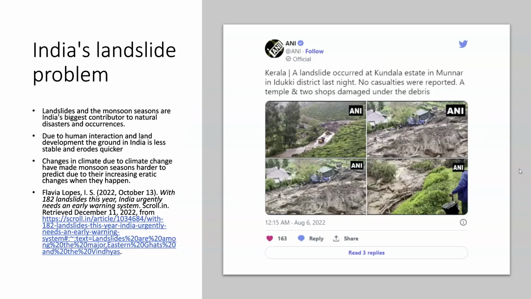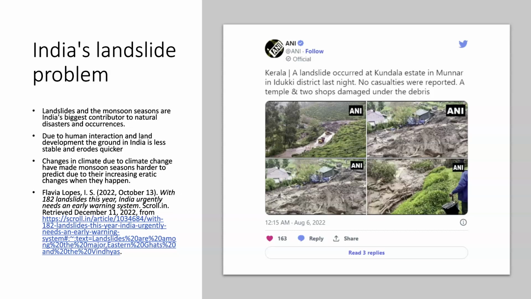As I stated before, one of the first is India's landslide problem. Landslides and the monsoon seasons are India's biggest contributor to natural disasters and occurrences. I think it's close to about 12% last year. It's probably up from there to about 13, maybe 14% at this point. Due to human interaction and land development, the ground in India is less stable and erodes quicker. This is kind of related to what we just talked about with soil quality. Because India is such a highly dense population of people, they do build more and more.